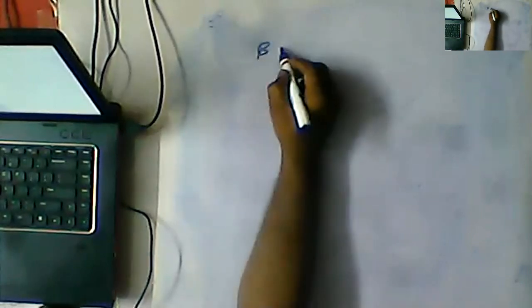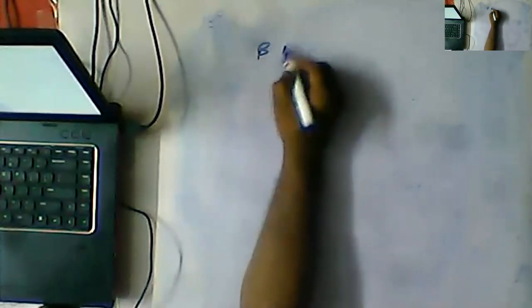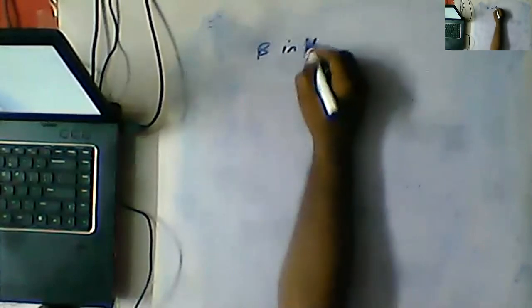So beta is independent of the number of fringes.